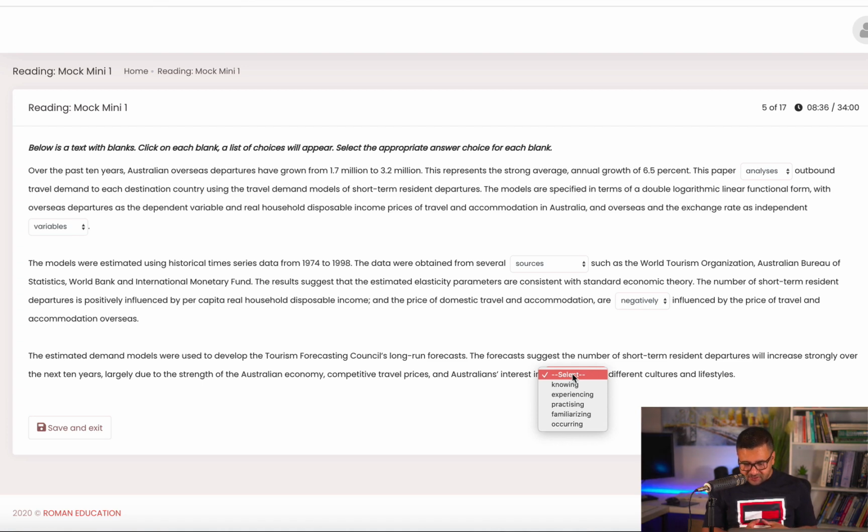The forecast suggests the number of short-term resident departures will increase strongly over the next 10 years, largely due to the strength of the Australian economy, competitive travel prices, and Australia's interest in experiencing different cultures, because these people are actually leaving the place to go to a new place. That means they want to experience the culture, not just know about it.